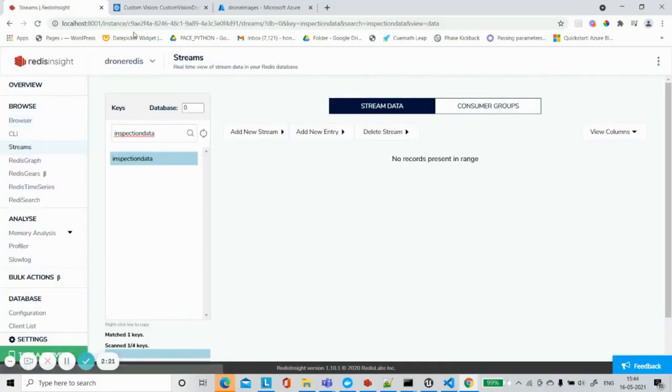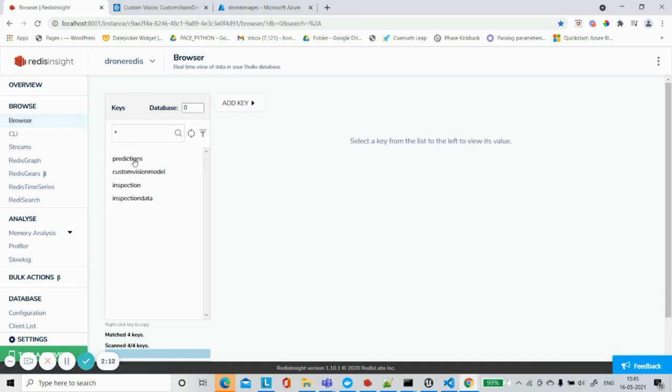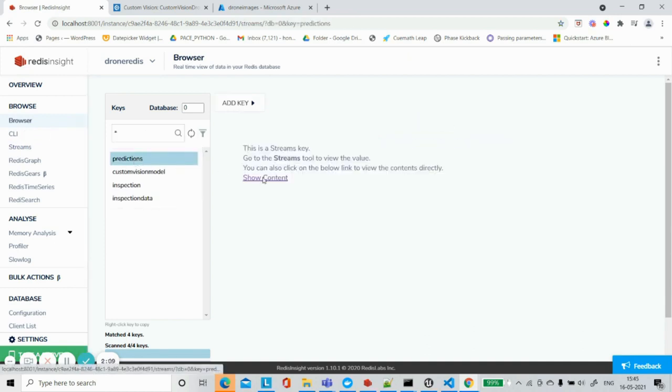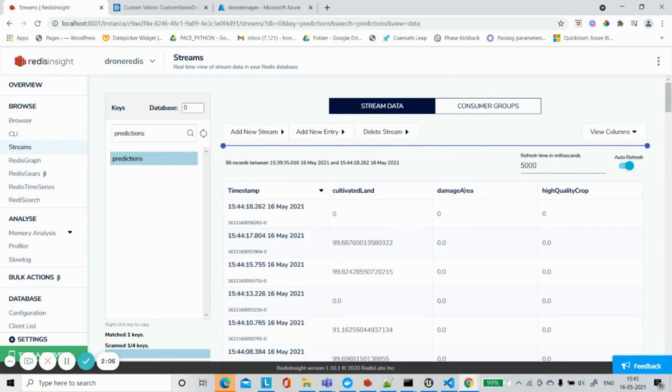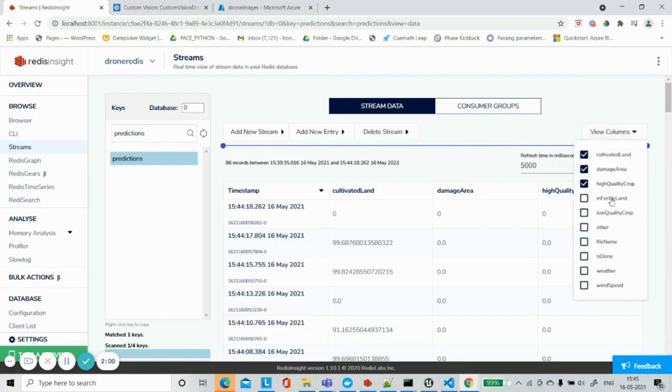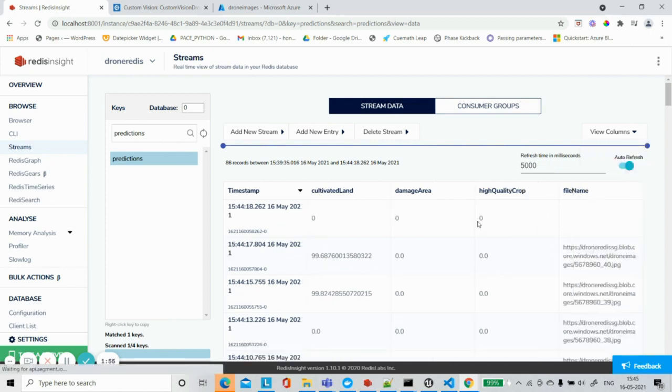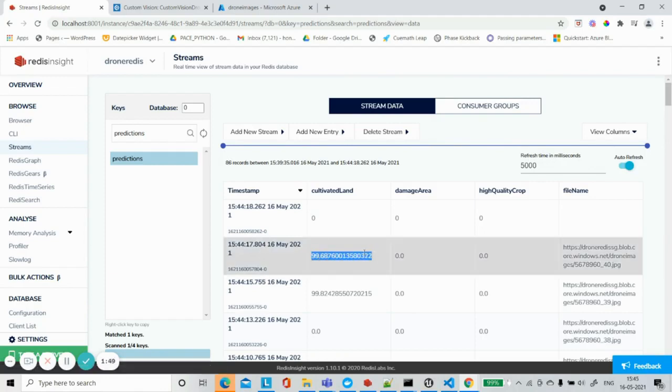Let me show you the modeled output coming from this trained model. This is the output model prediction stream to which the output is going. As you can see, we have the following attributes: cultivated land, damaged area, high quality crop, and the other columns for the remaining categories, infertile land and low quality crop, and the file name as well. The cultivated land is 99.6%, since most of the land over which the drone was flying was cultivated.